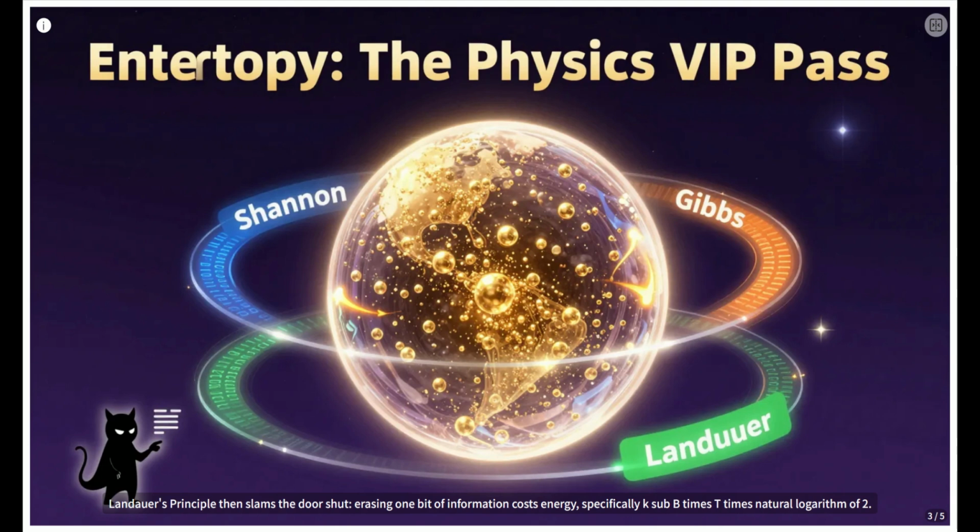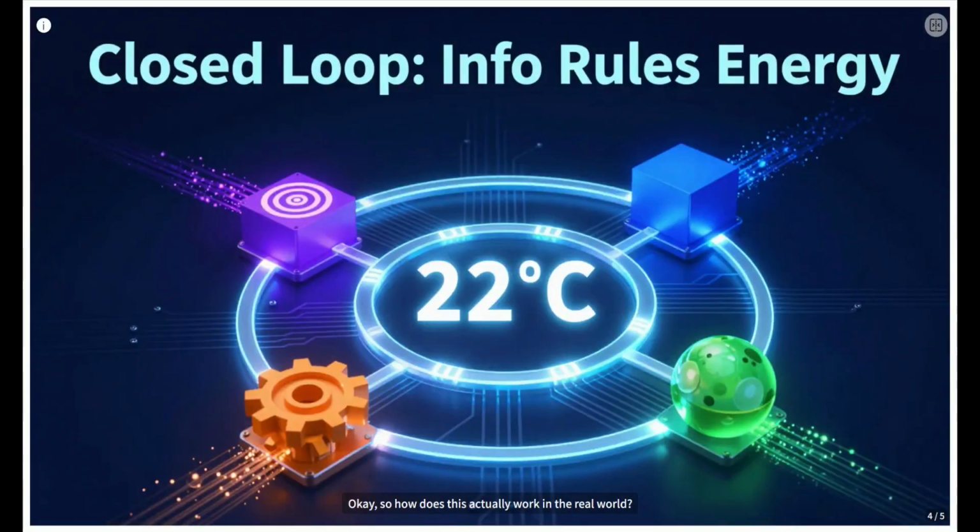Erasing one bit of information costs energy, specifically k sub B times T times natural logarithm of 2. Maxwell's demon thought experiment showed you could use information to seemingly pull energy out of thin air. So, information isn't just fluffy data. It's got physical weight, it's fuel. Okay, so how does this actually work in the real world?